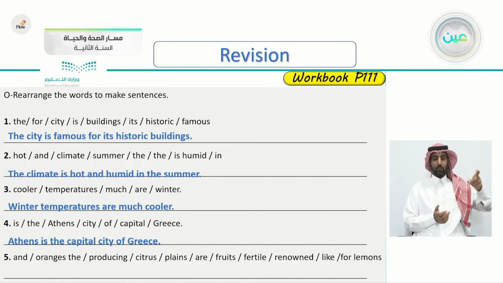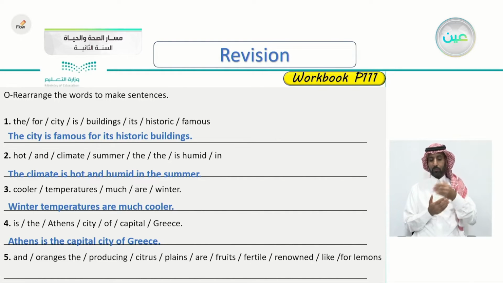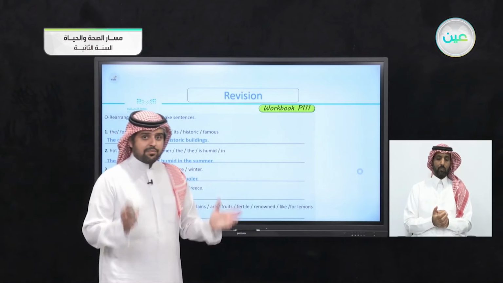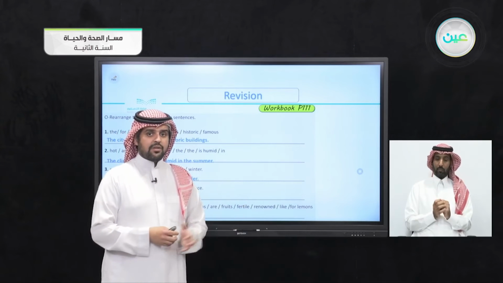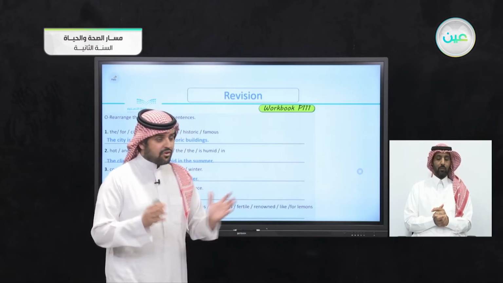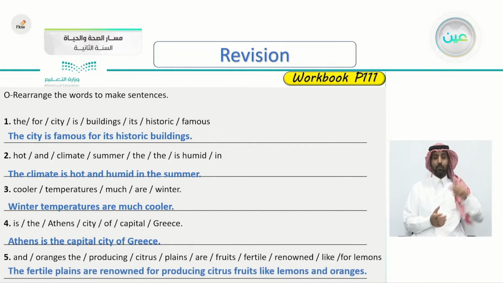Oranges, lemons, producing, citrus, plains, fruits, fertile, renowned, like. So, can you unscramble these words to make a whole sentence? Okay, let's see here together. The fertile plains are renowned for producing citrus fruits like lemons and oranges. Excellent. Again, the fertile plains are renowned for producing citrus fruits like lemons and oranges.